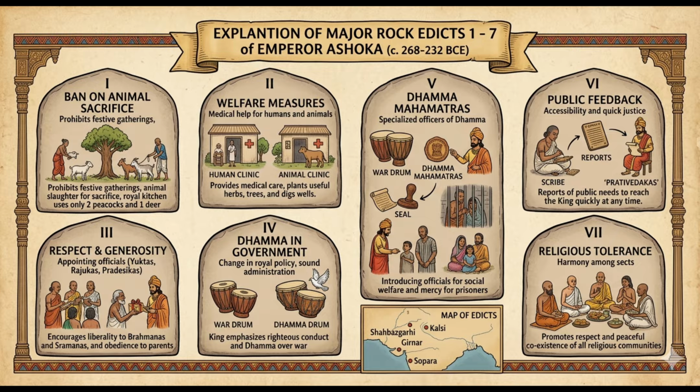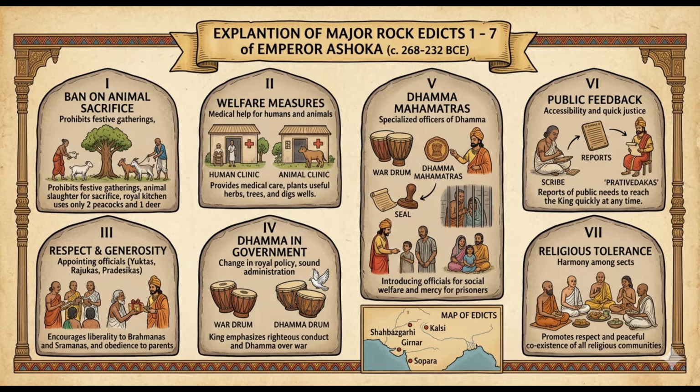Major Rock Edict 4 is located at Dholi and Jaugada, which clearly mentions Bheri Ghosha being replaced with Dhamma Ghosha, decline in violent practices, and highlights the moral progress of society due to Dhamma. Major Rock Edict 5, located at Girnar, mentions clearly the appointment of Dhamma Mahamatras to oversee moral welfare and focus on care for prisoners, slaves, elderly, and women.